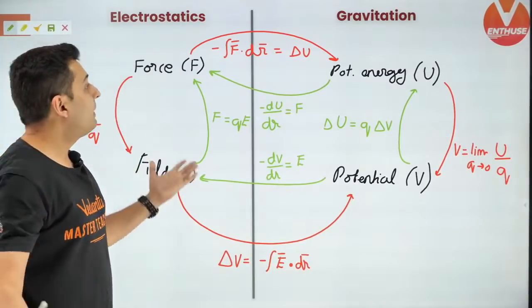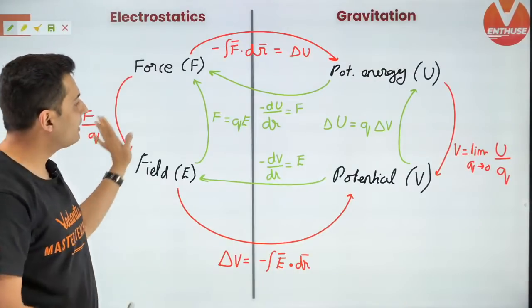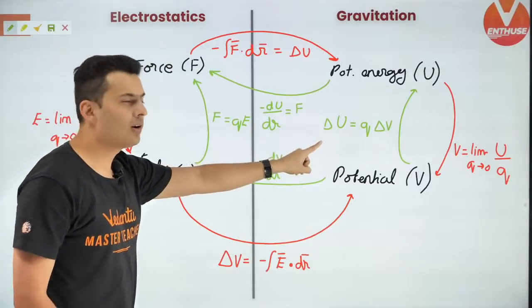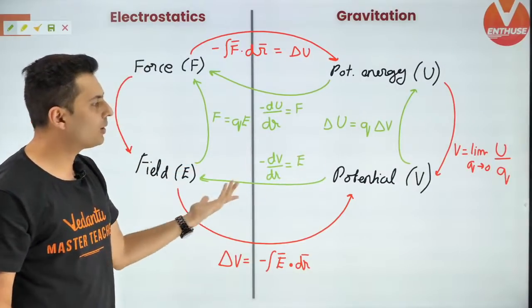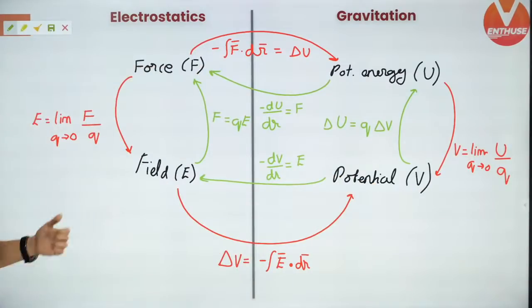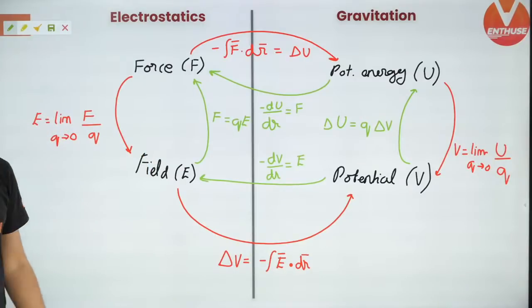If you want to replace with mass, then replace with mass everywhere. For electrostatics, use Q. Obviously for gravitation, guys, instead of charge you will use mass. So this will not be called electric field, it will be called gravitational field. I hope this is clear.